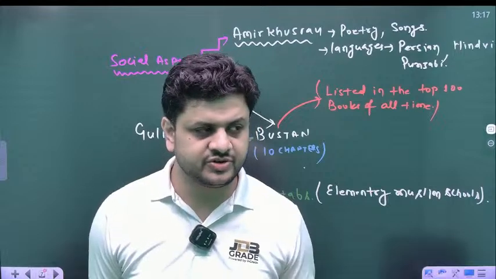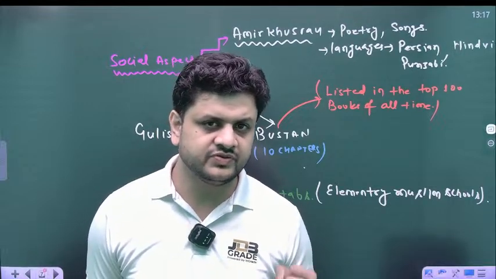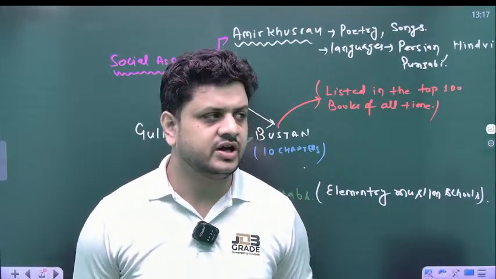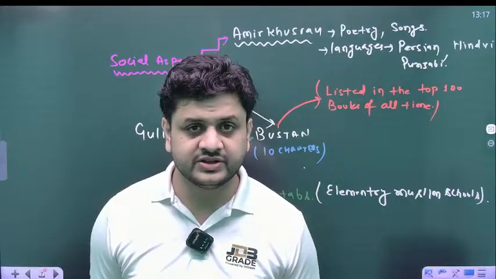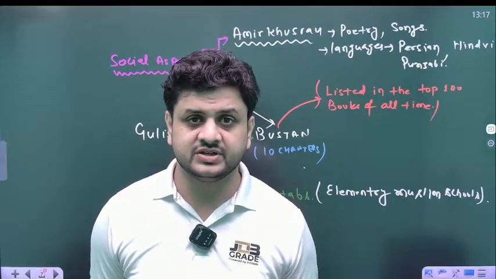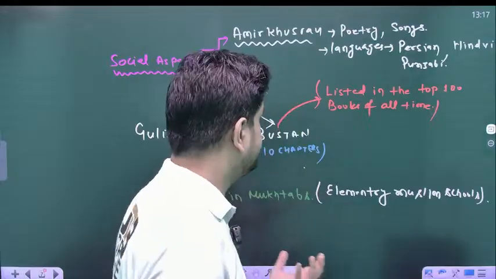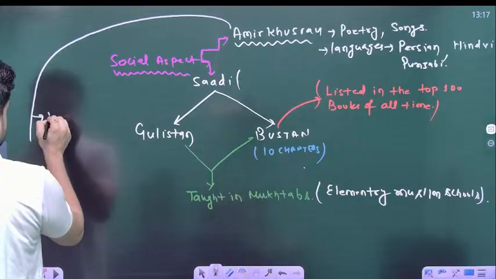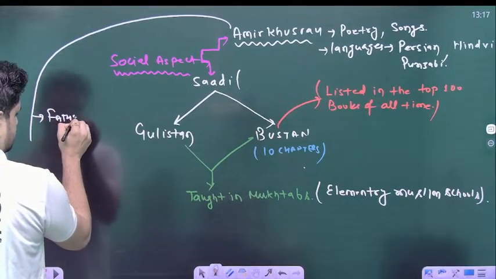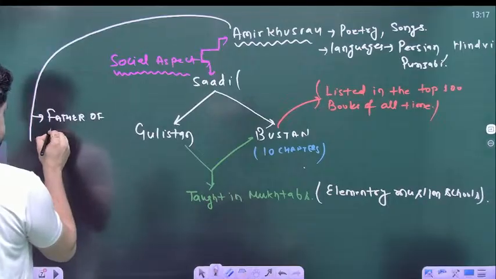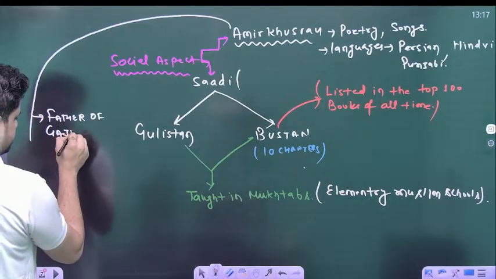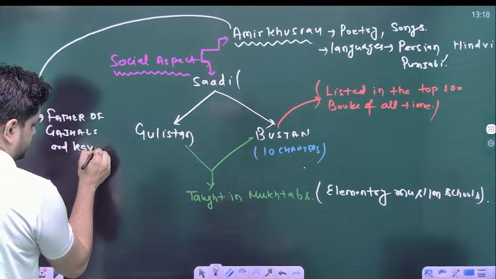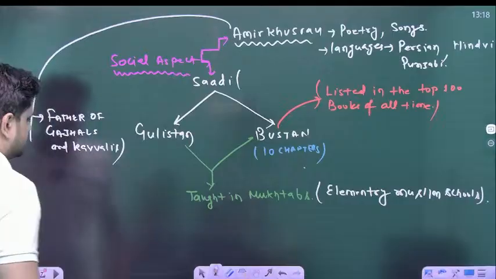As mentioned, Persian literature gives insights into the fusion of Persian or Islamic culture and Indian culture. Amir Khusro is known as the father of ghazals and the father of qawwalis.